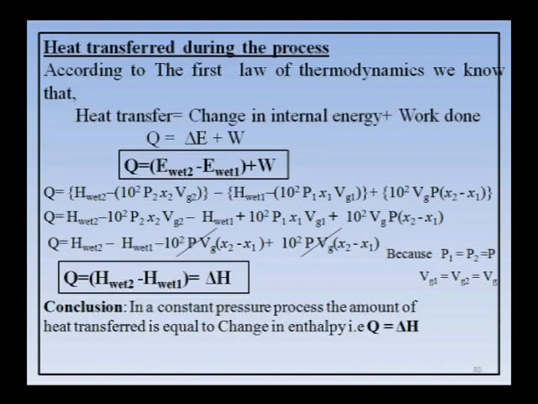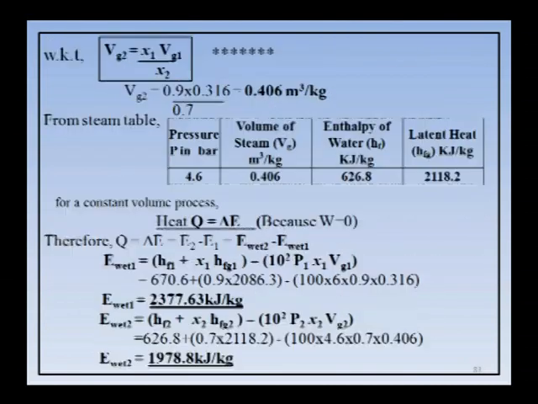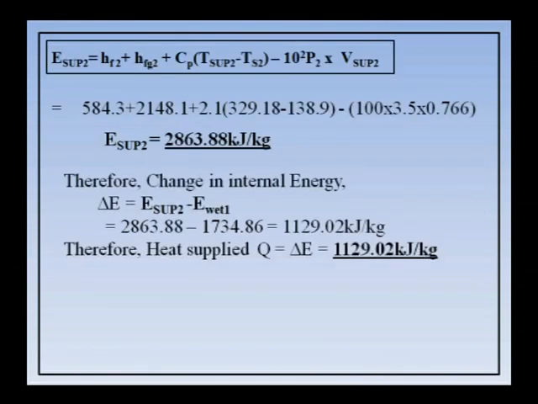So, here it is very important, the conclusion in a constant pressure process says the heat transfer is equal to change in enthalpy. So, in a constant volume process Q is equal to delta E, but in a constant pressure process Q is equal to delta H. Suppose they ask to find heat transfer in a constant pressure process, you just find delta H, that is enthalpy of initial steam, enthalpy of final steam, take the difference of those two, and you will get heat transfer Q. Okay, we will go to the problems on constant pressure process.